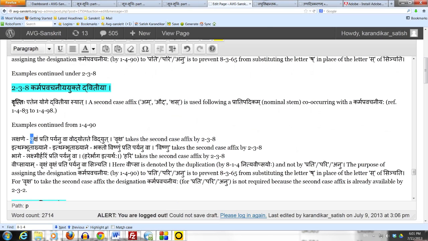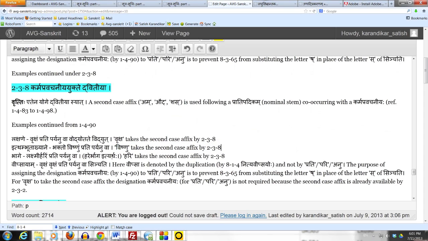Similarly, in the case of Itambhuta Akhyane, which means describing someone or something to be thus, we saw the example Bhakto Vishnum Prati Paryanuva. Someone is a devotee and the subject of his devotion is Lord Vishnu. So it describes the devotee as being such and such. That is Itambhuta Akhyanam. Hence prati, pari or anu gets the karma pravachaniya sanya, and since Vishnu is connected with prati, pari or anu, it takes the second case affix by 238.